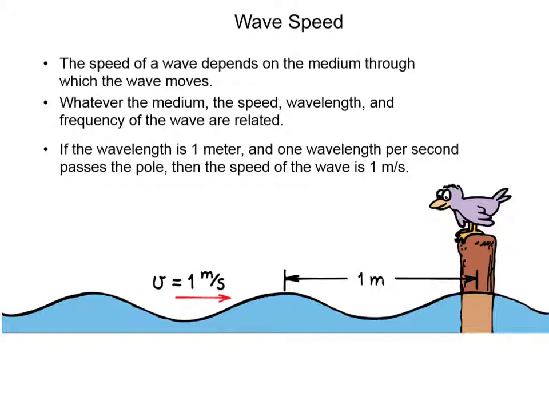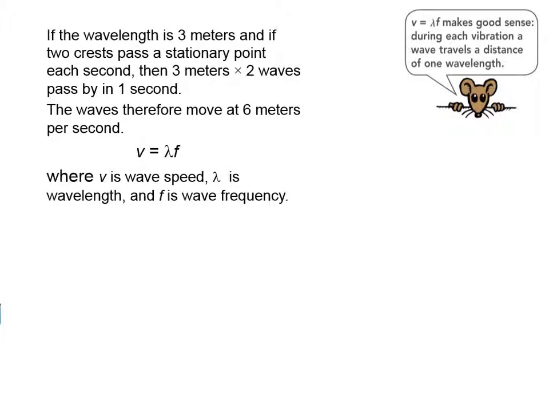And whatever that medium is, the speed, the wavelength, and the frequency are related. Take, for example, the water waves passing this pole here. If the wavelength is 1 meter, and 1 wavelength per second passes the pole, then the speed of the wave is 1 meter per second. If the wavelength is 3 meters and 2 crests pass a stationary point each second, then 3 meters times 2 waves pass by in 1 second.